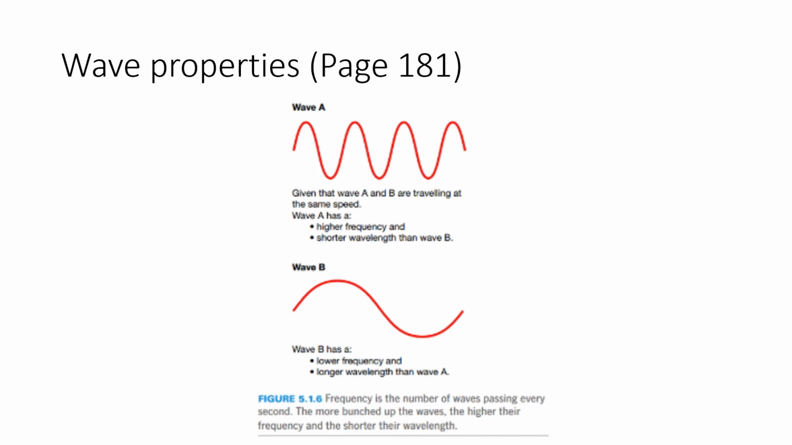Alright, so we're going to continue on wave properties here. Page number 181. As you can see in this diagram, and based on what is mentioned here, it says the frequency is the number of waves passing every second.